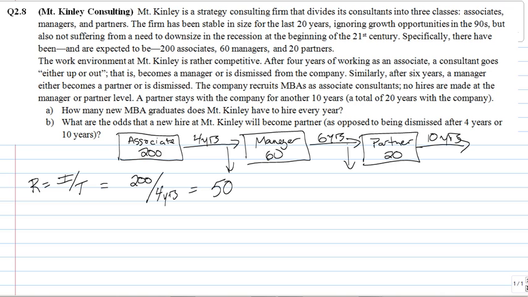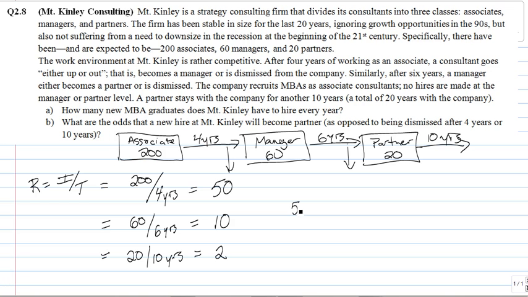To determine the answer to Part B, we'll need to duplicate that calculation for both the manager and partner level. For managers, we have an inventory of 60, and they have an average tenure of 6 years, which gives us a flow rate of 10. Amongst the partner ranks, we have 20 of them and a tenure of 10 years, which gives us a flow rate of 2 partners. Now, if we think about how to apply those numbers across their careers, we can determine the probabilities of being promoted at each step.